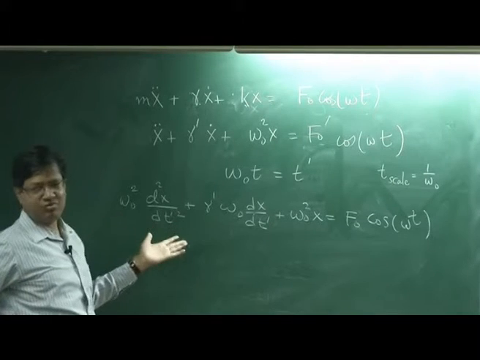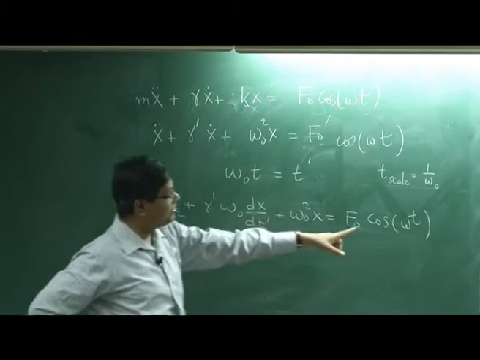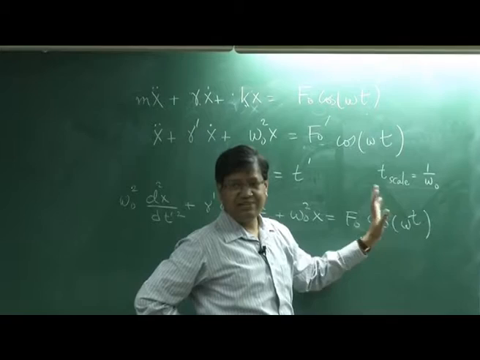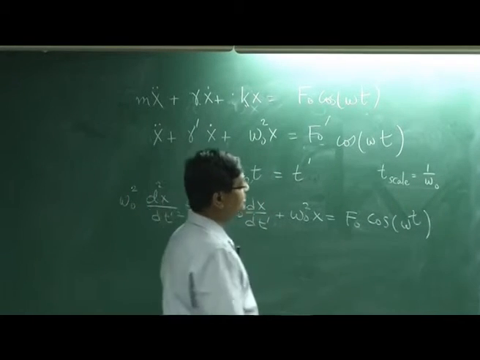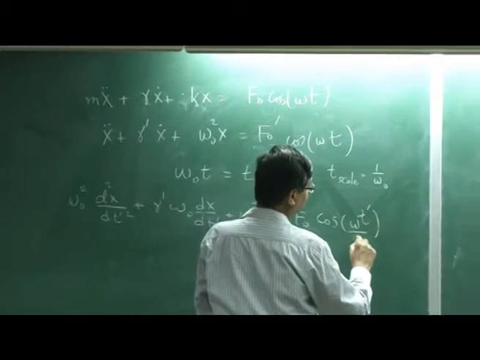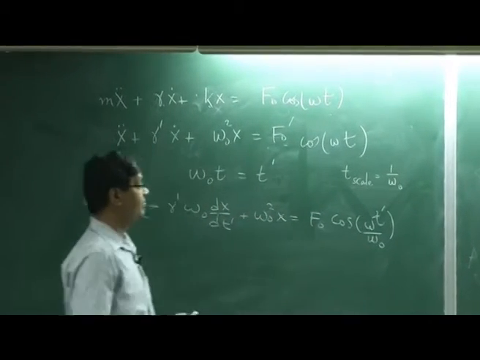So divide by omega naught squared. This should also be replaced: t should not be there, now only t prime should be there. So this should be t prime omega naught.